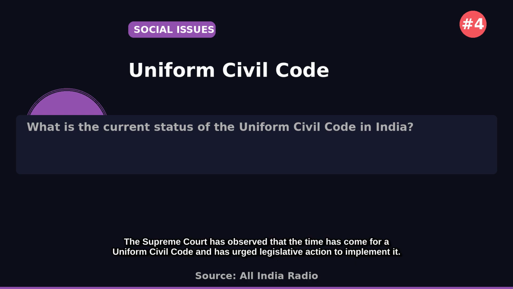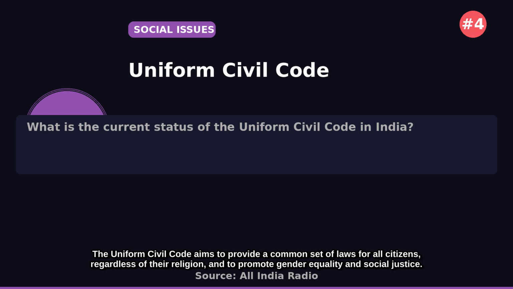What is the current status of the Uniform Civil Code in India? The Supreme Court has observed that the time has come for a uniform civil code and has urged legislative action to implement it. The Uniform Civil Code aims to provide a common set of laws for all citizens, regardless of their religion, and to promote gender equality and social justice.